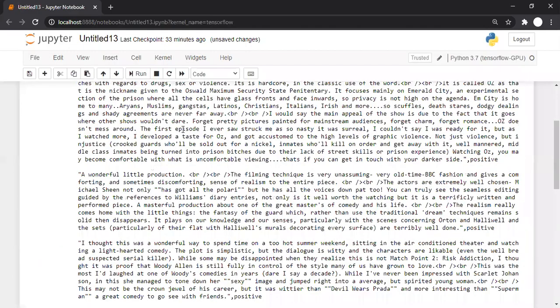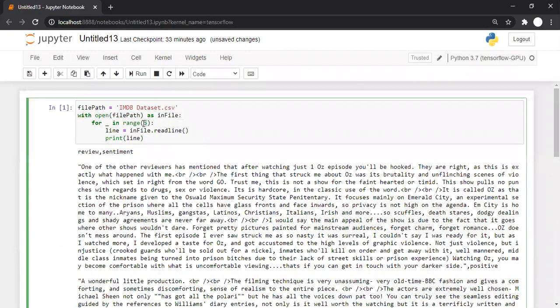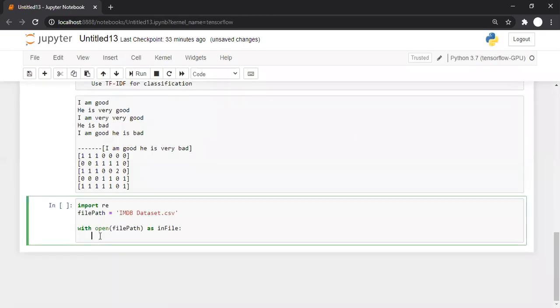If you see here, while we are reading 5 lines from the file, the first line is not required for us. Why? Because the line contains only the header. This is the review, this is the sentiment. Do you want this thing? No, we don't want this thing. Since we don't want it, we can simply skip the first line. It is only a header. So let us write code like this.